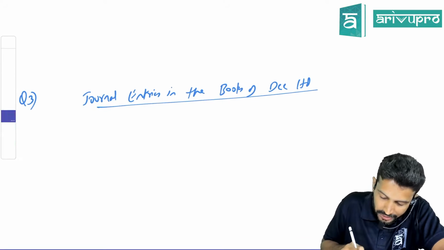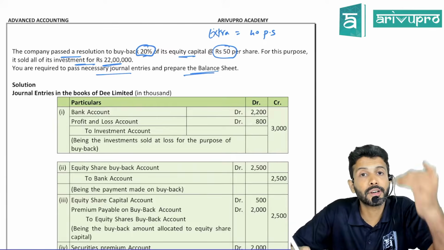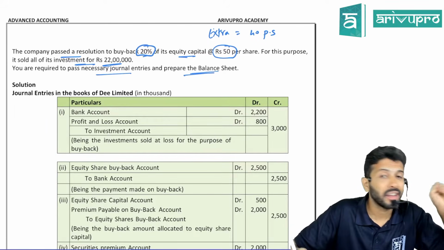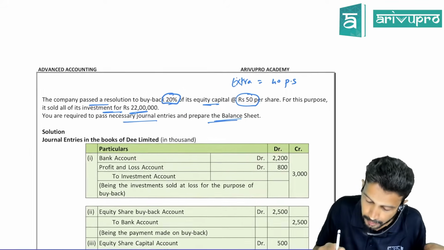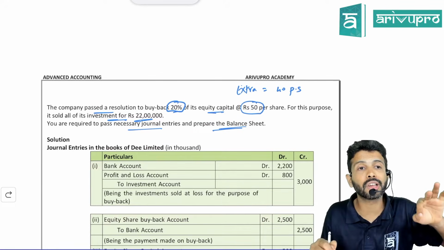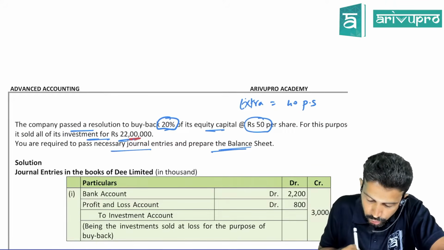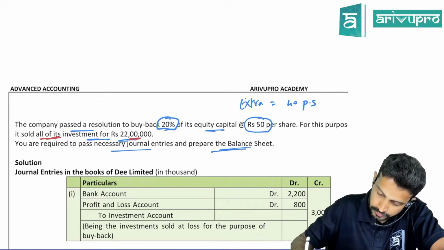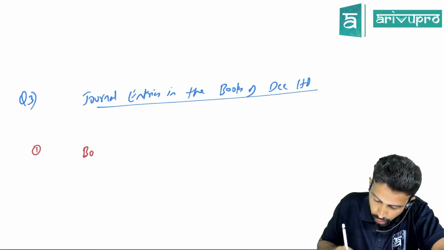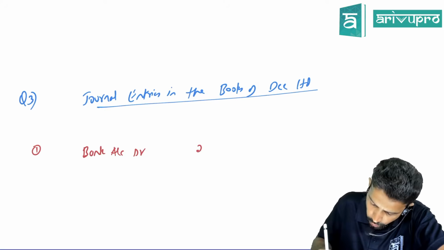So guide me, sir. How are we passing this journal entry? First, we are passing the journal entry for the inflows. Is the company getting any money due to this sort of transaction? Yes, we have sold some investment. How much did we sell it for? 22 lakh, and we sold all of the investment. So the journal entry is bank account debit, 22 lakhs.